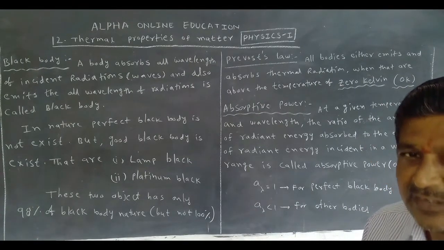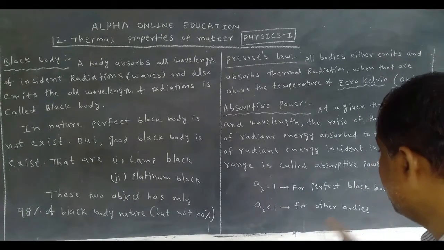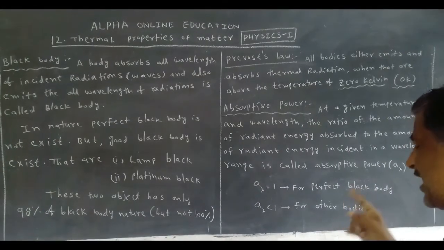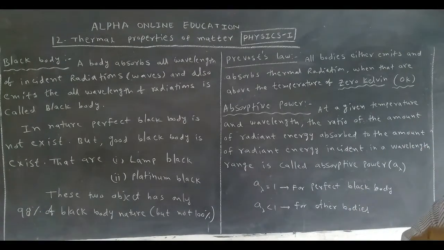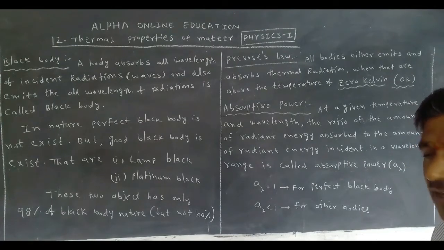Now, the definition of absorptive power and its value. The symbol of absorptive power is A lambda. A lambda is 1 for a perfect black body. For other bodies, the value is less than 1.